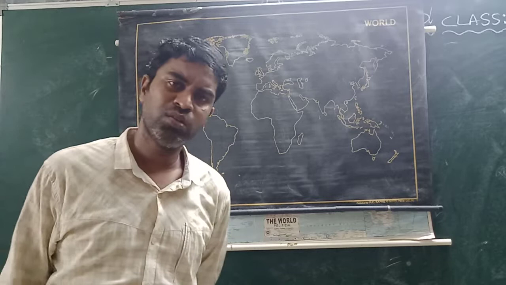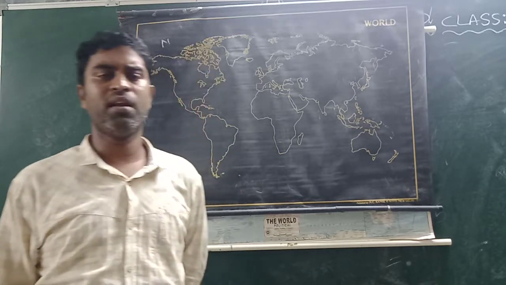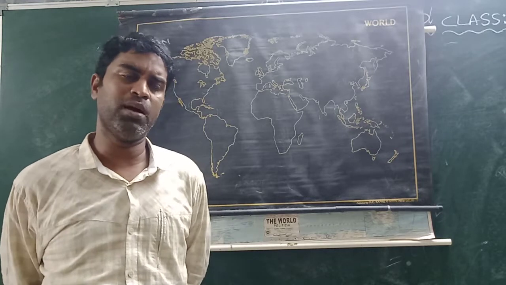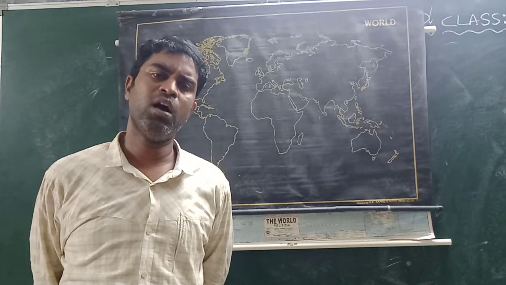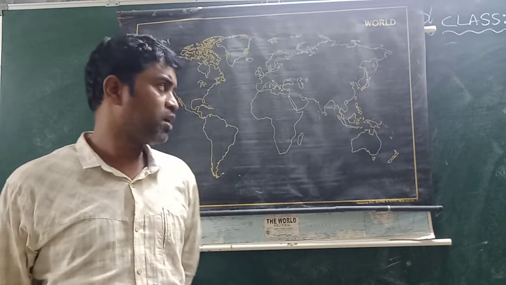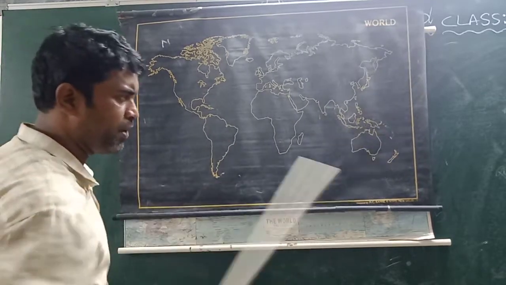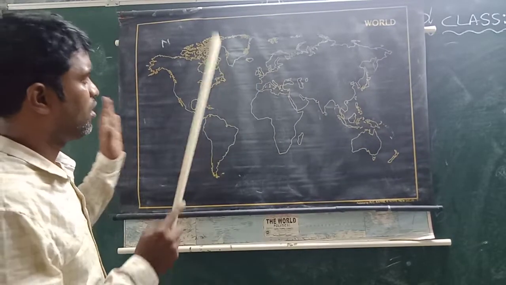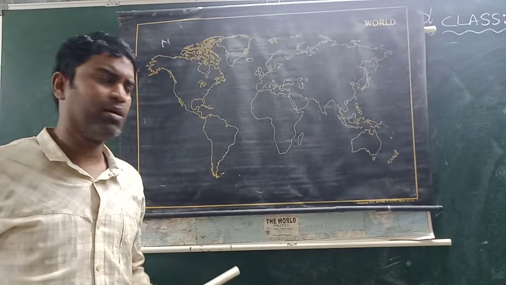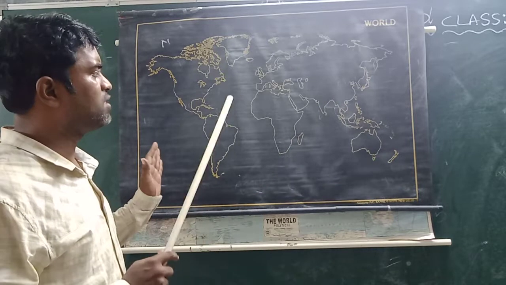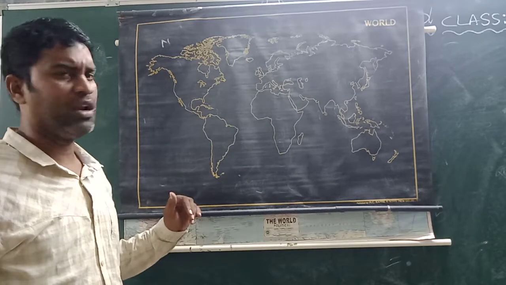In an earlier class, students, the first lesson of our class was reading and analysis of maps. What did we discuss in that lesson? First, the map. A map is a representation of the earth or part of it on a flat surface. These whole countries are represented on a plain paper, or part of the earth is represented on a plain surface, called a map.